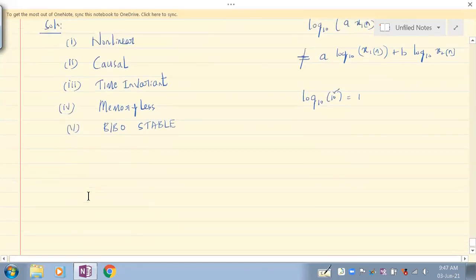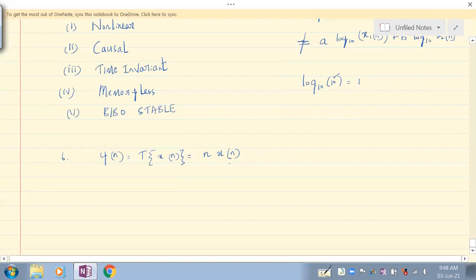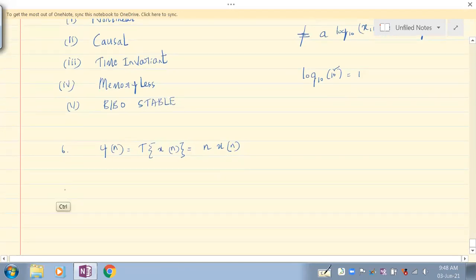Let's go on with another system. Sixth one, you give the reasoning for this. Fine, then your understanding will be better. Now the sixth one is y of n, which is the response to the input x of n, given by n into x of n. Is it linear or not? We shall check, because here taking the scalars out is not easily seen. So let's just check that linearity.